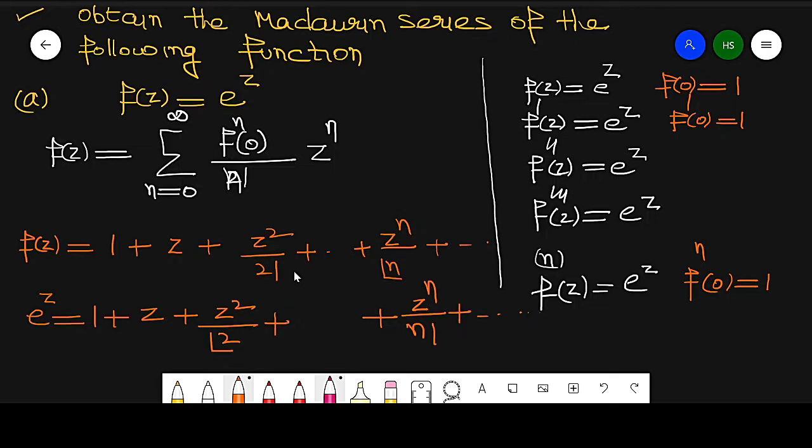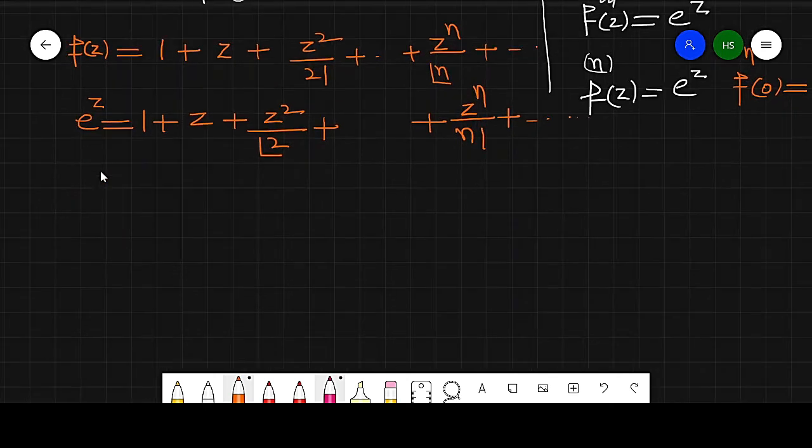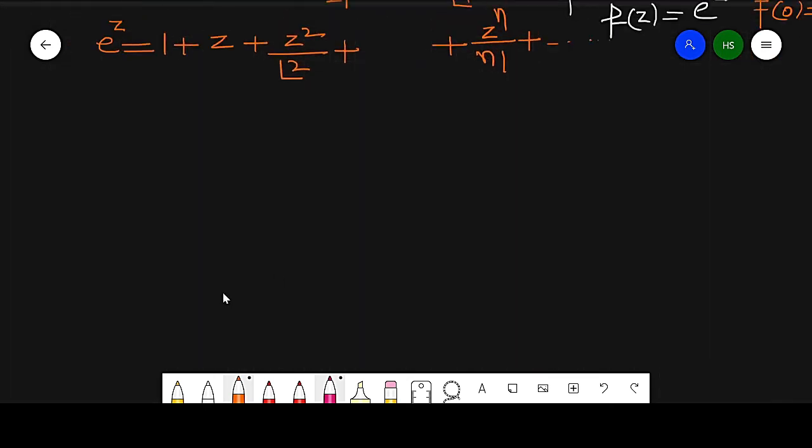So in this way we can find the Maclaurin series of the function e raised to power z. Now the second part, part b, here f(z) is equal to sine of z.